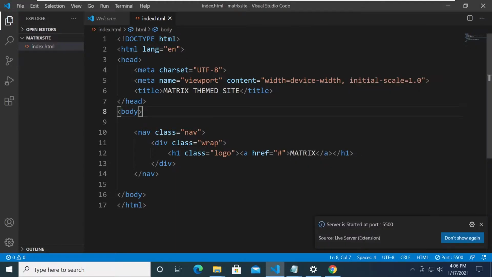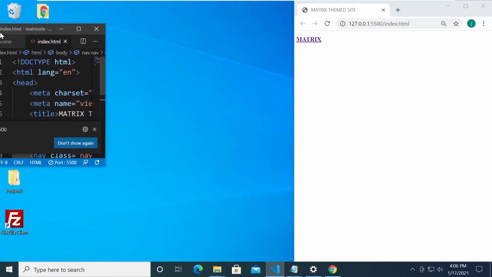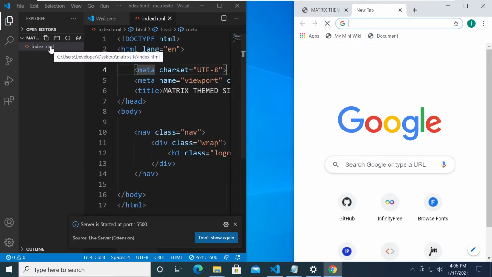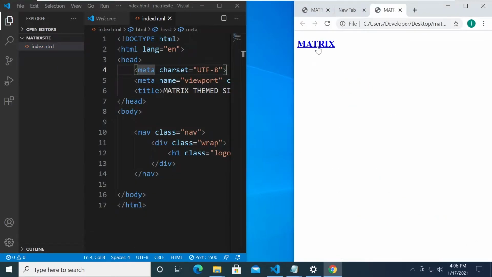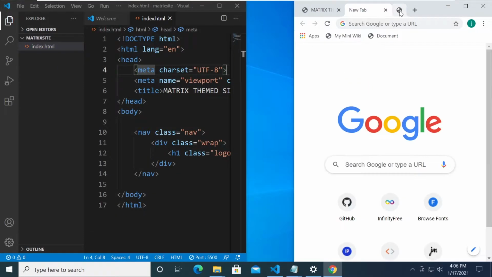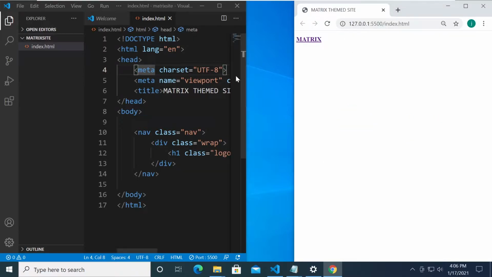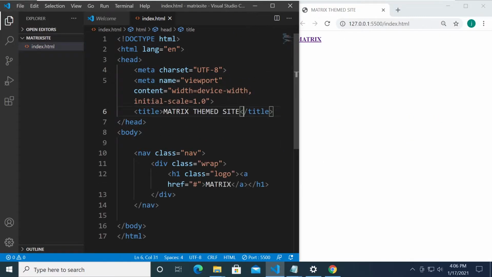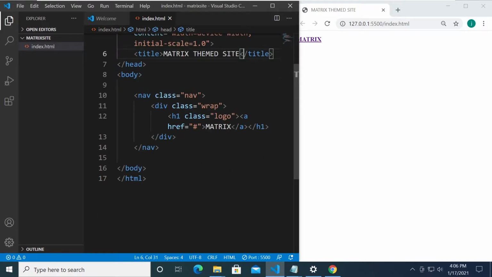Okay, this one right here. So I'm going to put this at the side. And also, if you don't have Live Server, you can actually just drag this to your browser and you will get the same preview. But you will have to refresh your page every time you make changes in your code. All right, so let me just continue our project here.